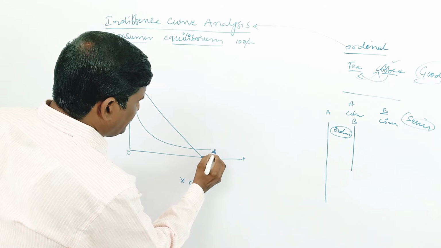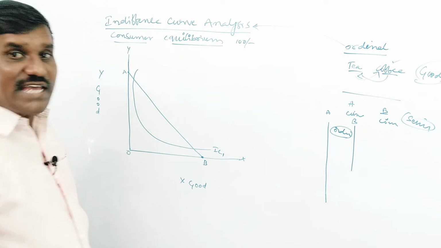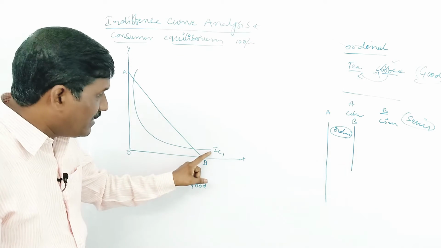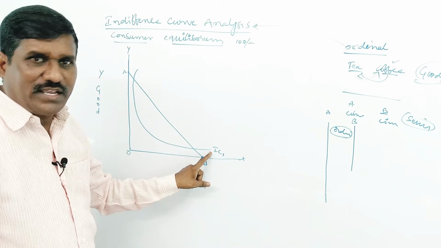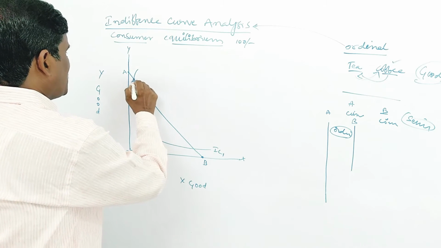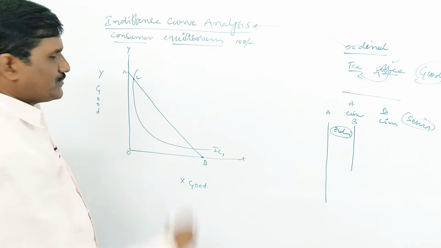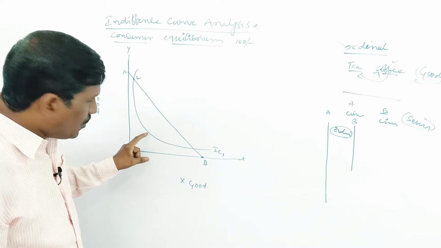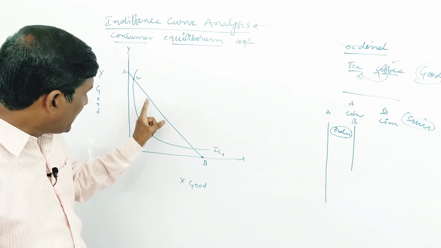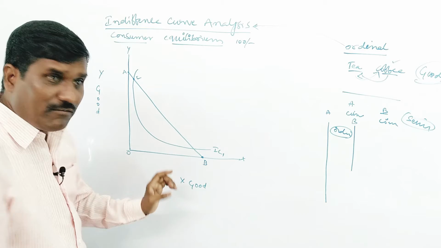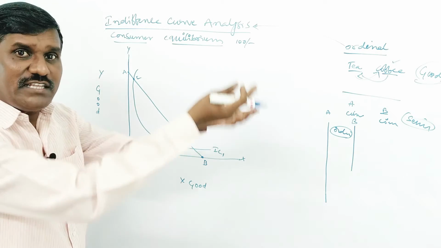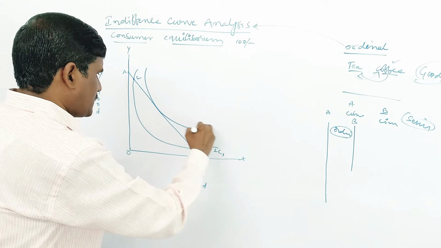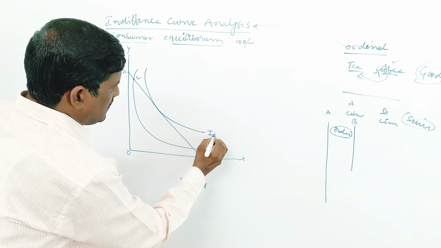This is IC1, the satisfaction curve. This is the income level of the consumer, and this is the satisfaction level of the goods and services. Here the consumer stays at point C. At point C the satisfaction curve is low, but his income, the budget income, is very high. So he wants to change to a curve which gives higher satisfaction, he wants to jump. For example, this is IC2.